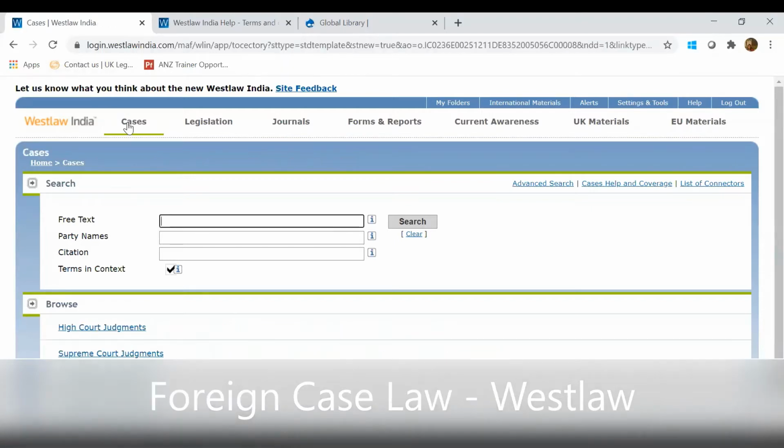Coming back to the cases, so any questions in this part?